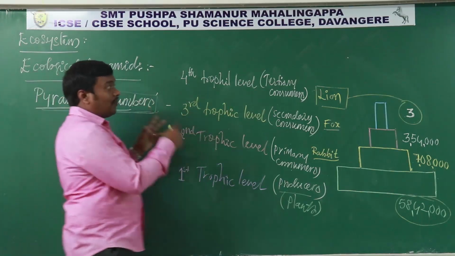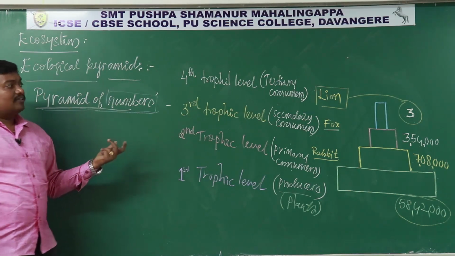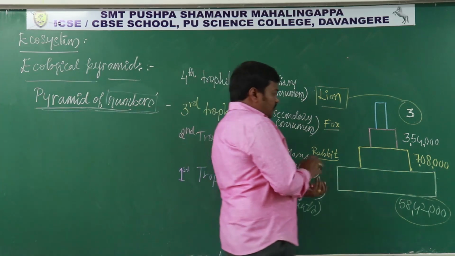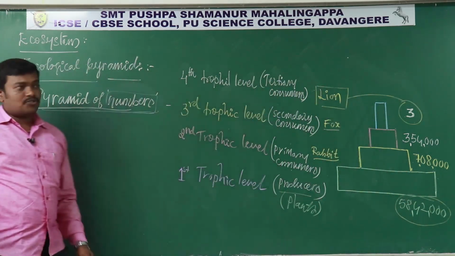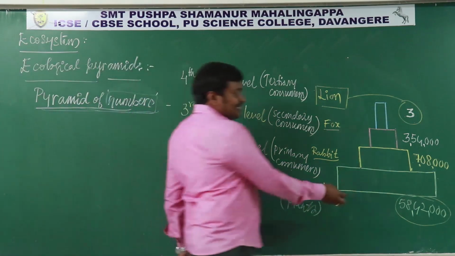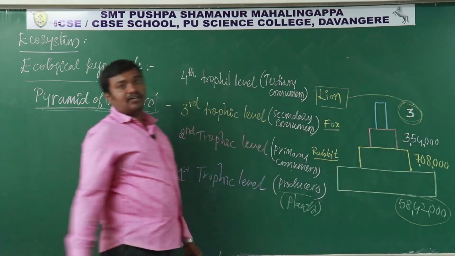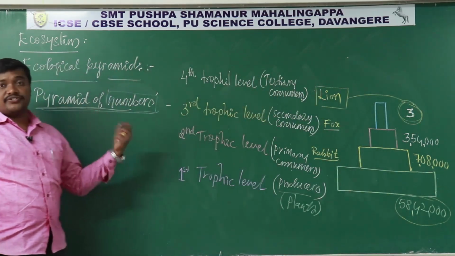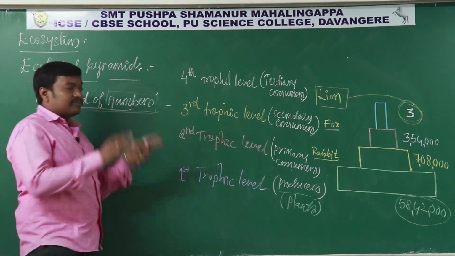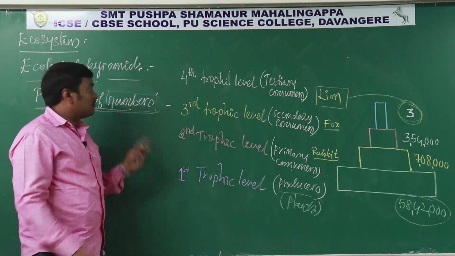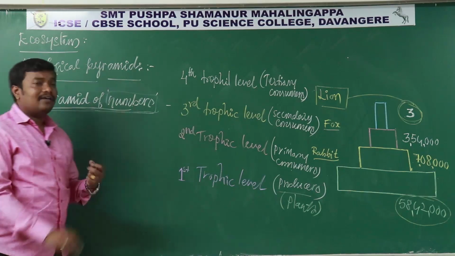So what is the importance of the interrelationship between the organisms at different trophic levels? Suppose the numbers here are reduced. If the 58,42,000 plants are reduced in number, then these numbers are not sufficient to feed these 3 animals. The top carnivores will not get enough energy in that ecosystem, so the ecosystem becomes unbalanced. It will not take that shape, it becomes different. It completely disturbs the ecosystem.